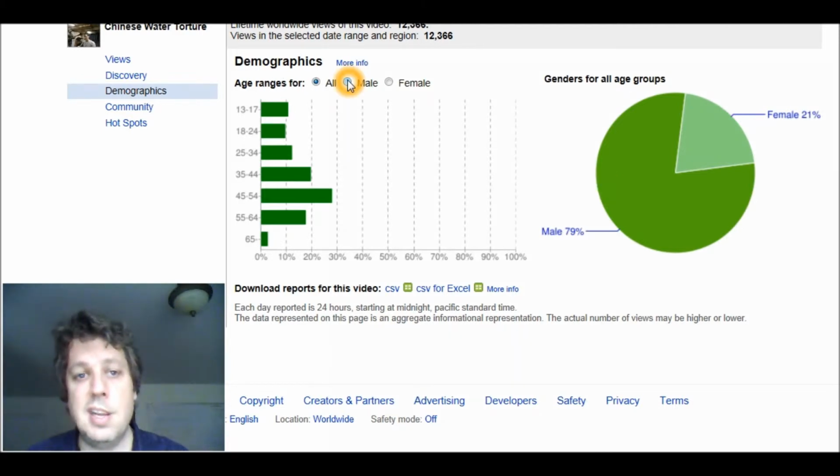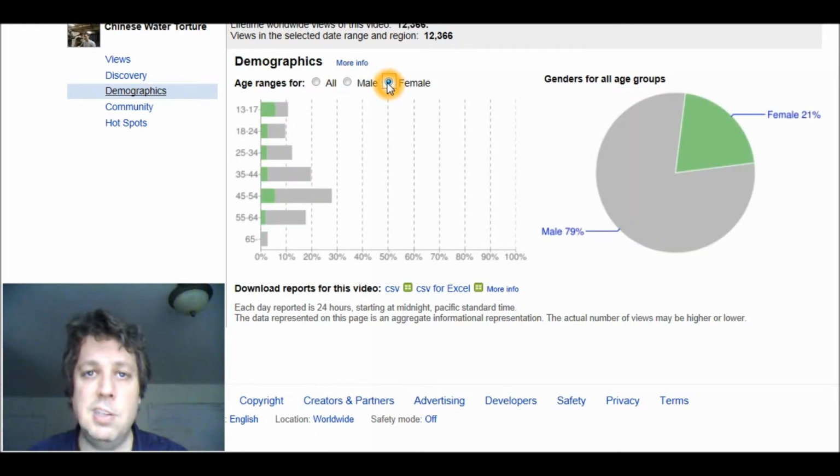What's also interesting is I can segment the data. So if I look at the male viewership, the age distribution stays pretty constant, which makes sense given that most of the viewers were men. However, when I select the segmentation by females, I see that the age distribution for 13 to 17 becomes the number one age group for the viewing of this video, where 45 to 54 is now the number two age group. So you see that there are differences between the age demographics on male versus female.